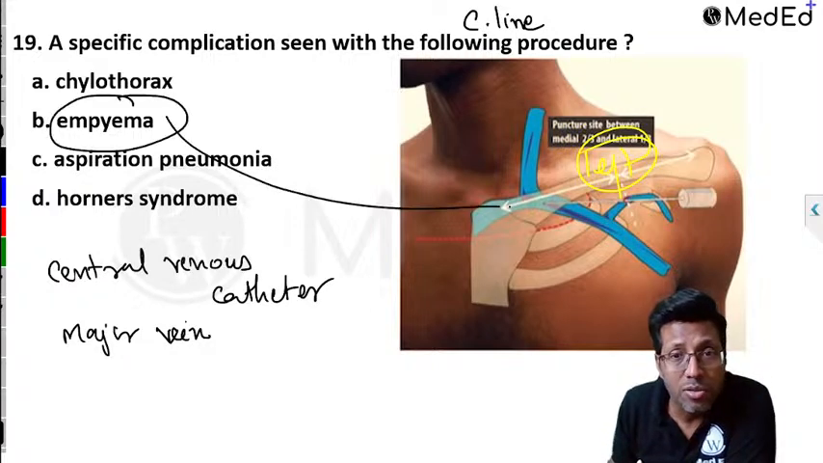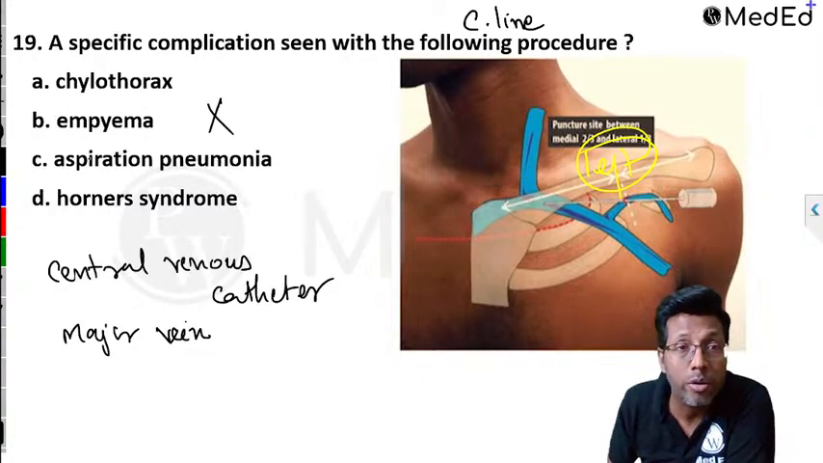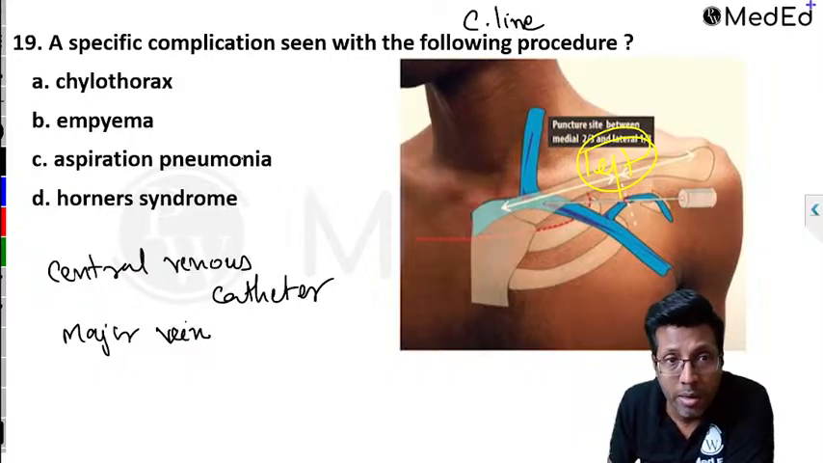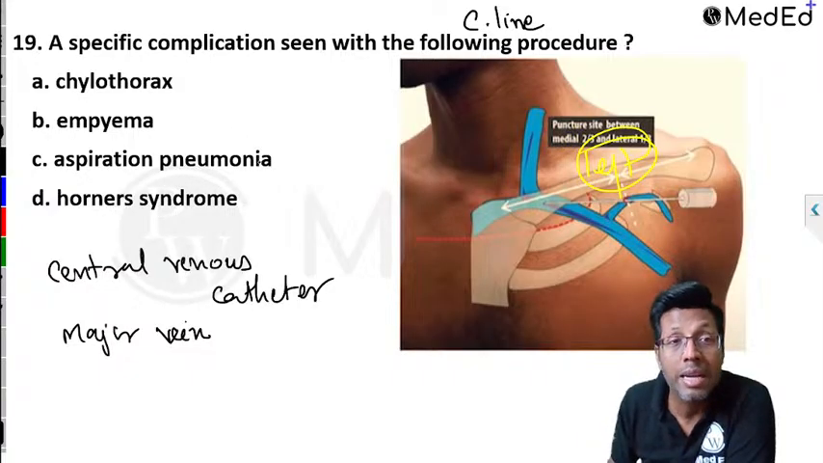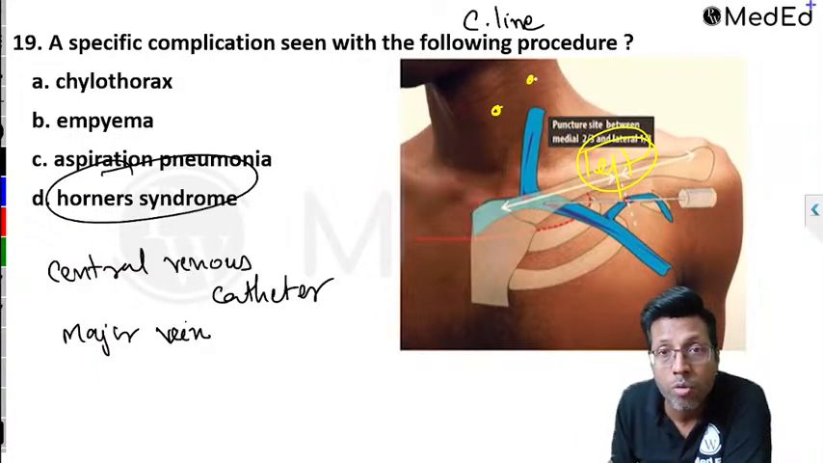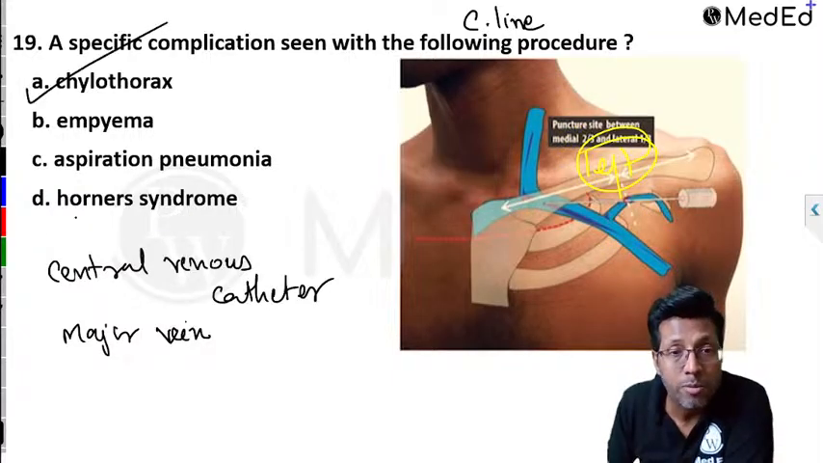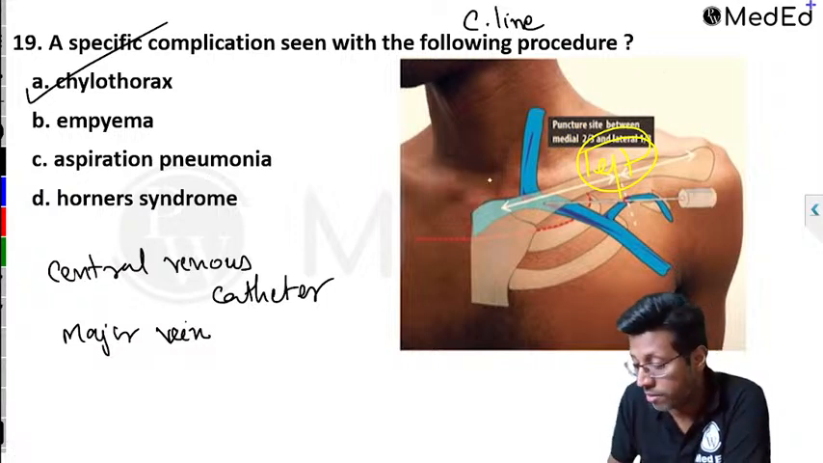Empyema. Can this cause an empyema? No. Aspiration pneumonia. It can cause infections, but it is not going to cause aspiration pneumonia. Yes, pneumonia and all, it can cause, I'm not denying, but this will be late. Horner syndrome, it is far away. Horner syndrome will happen in case you inject something over here, and this is where you will get Horner syndrome, not over here. So therefore, those three things are out. But what you can cause over here is chylothorax, because the thoracic duct is running on the left hand side.